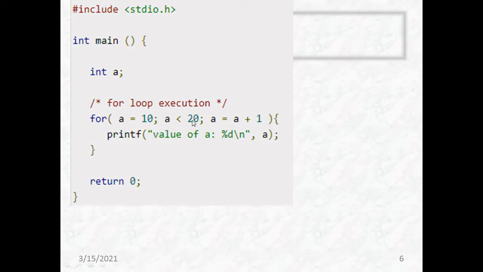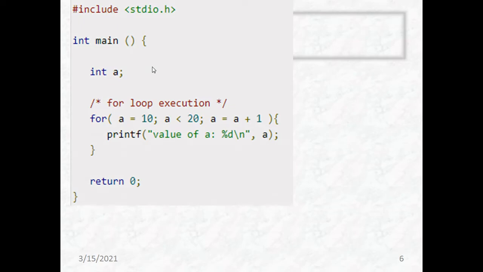printf("value of a is %d", a). It will print 10. Again plus 1, it goes on incrementing, 11, 12, until this condition becomes false. So in this program, the output is first 10, then it goes on 11, 12, 13, 14, 15, 16, 17, 18, 19, until the value of a becomes 20, since a should be less than 20.